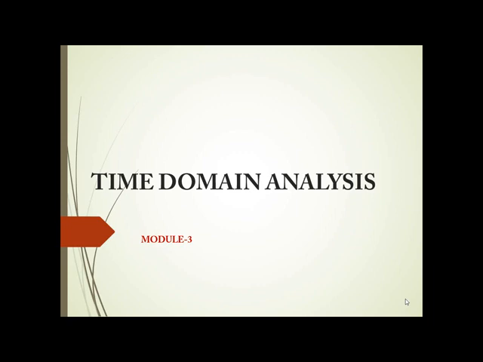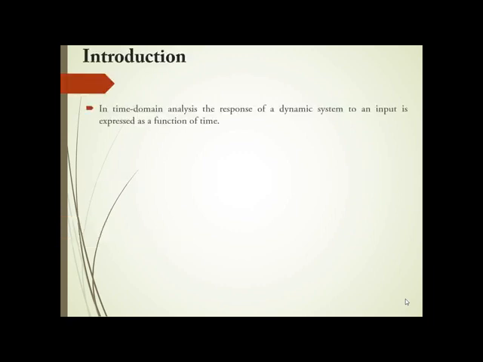Under module 1 and module 2 you have observed how we can model a physical system, be it a mechanical system or an electrical system. We can obtain the relation between output and input in terms of its transfer function. Now, first we'll go for what is meant by time domain analysis. We will see how you can analyze the time domain, and then we will see how a system can be defined as a stable system.